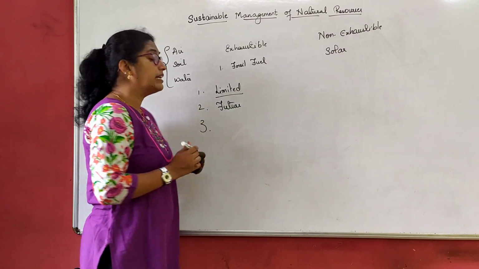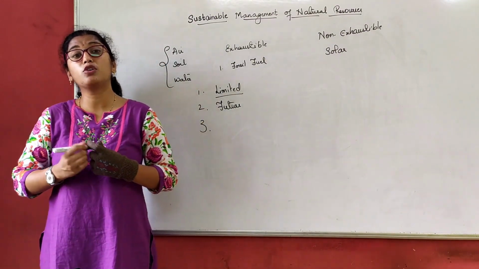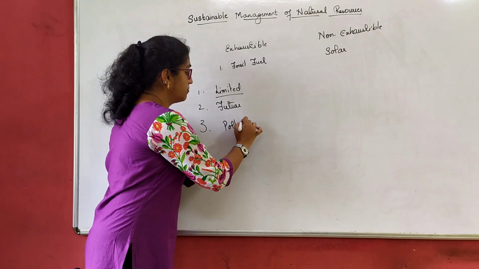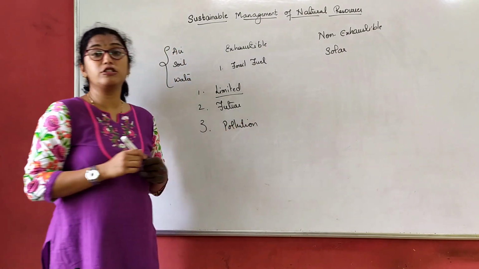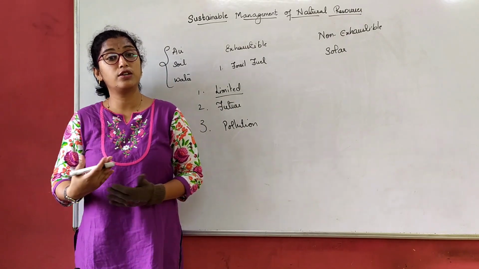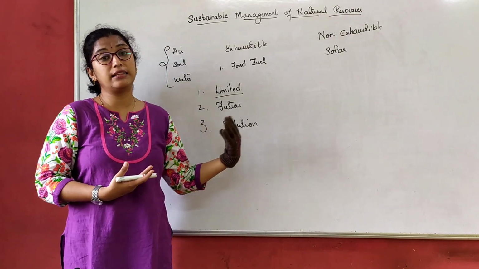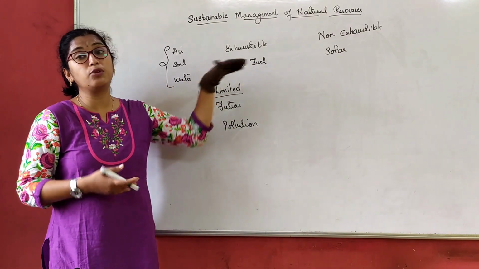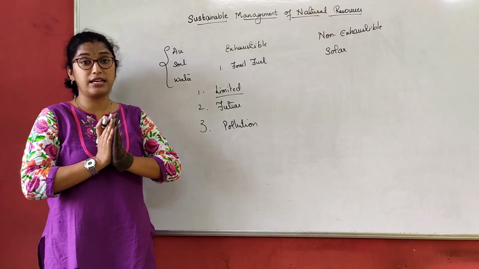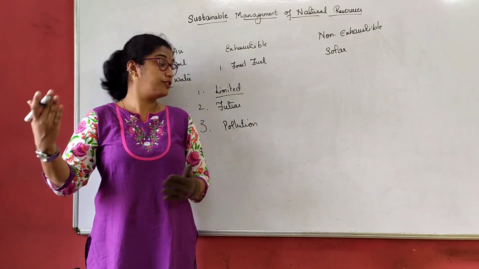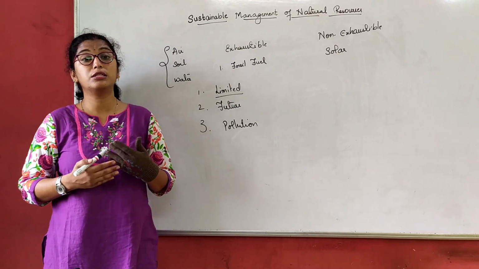The next point, these fossil fuels sometimes also cause pollution. Using a lot of fossil fuels also creates pollution. Now you know what type of pollution these fossil fuels will create. We have studied that under the previous chapter, right? We will not discuss that. So why do we need to conserve it? Because the resources are limited. We have to store that or keep that for our future generation. Next is they also cause pollution.